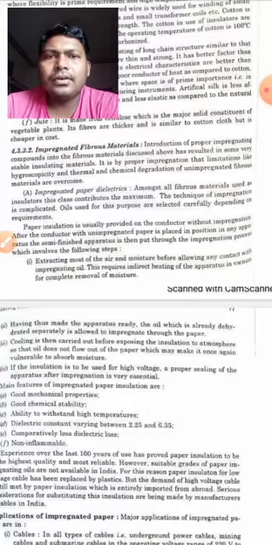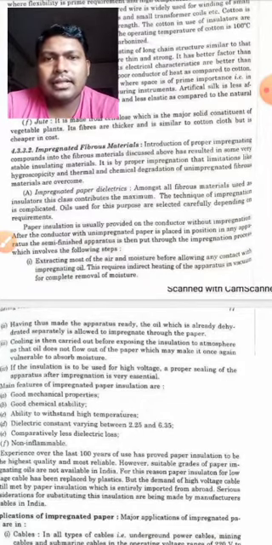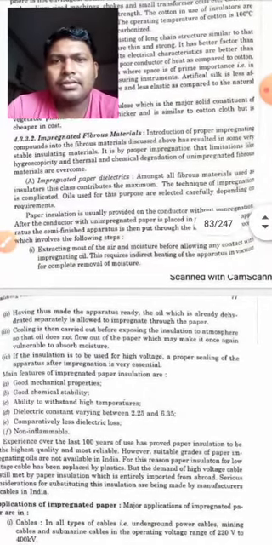Oils used for this purpose are selected carefully depending upon our requirement. Paper insulation is usually provided on the conductor without impregnation. After the conductor with paper is placed in position in any apparatus, the semi-finished apparatus is then put through the impregnation process, which involves the following steps. The process will be discussed in your next classes.